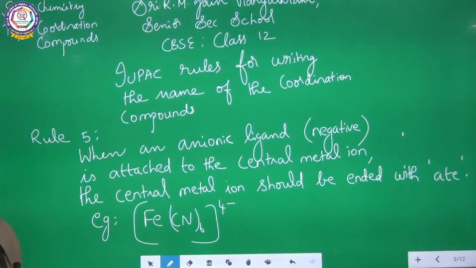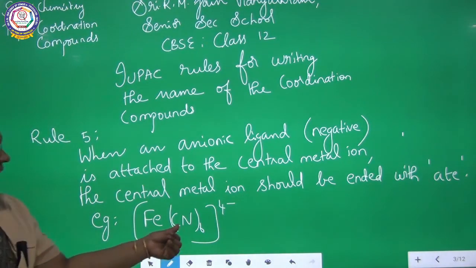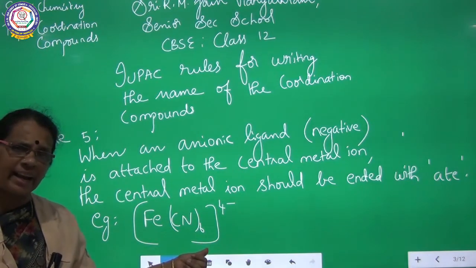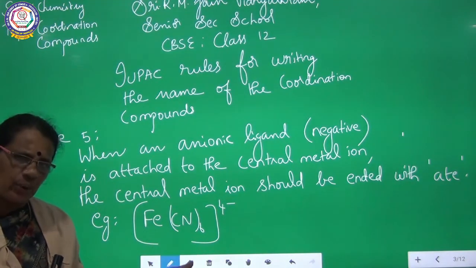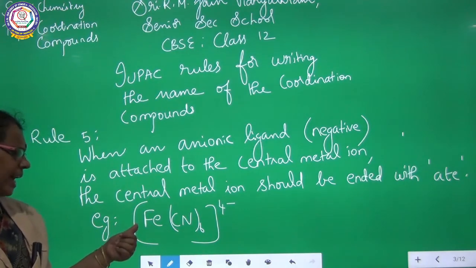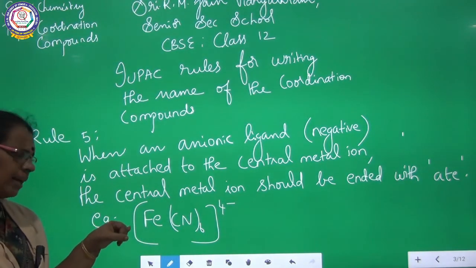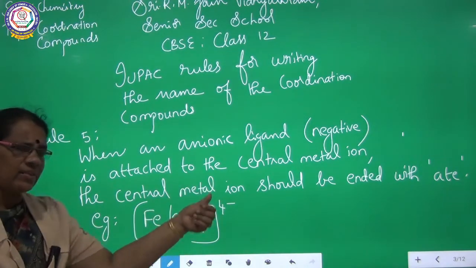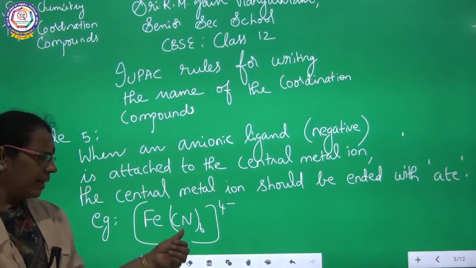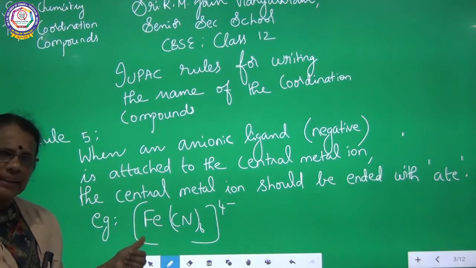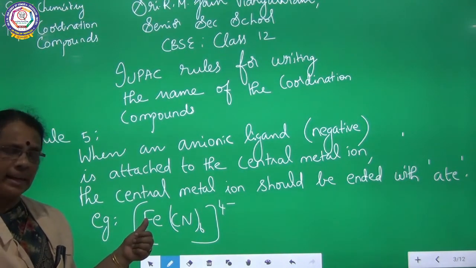A complex is coming like this. So this is an anionic ligand. See the species inside the square bracket, cyanogen, which is a negative ligand, anionic ligand. So the anionic ligand is attached to the central metal ion. Here the central metal ion is Fe. So the rule is very clear: when an anionic ligand is attached to the central metal ion, the name should end with ATE.